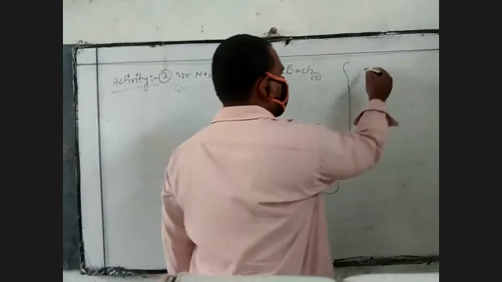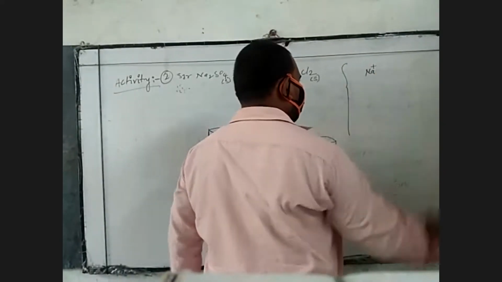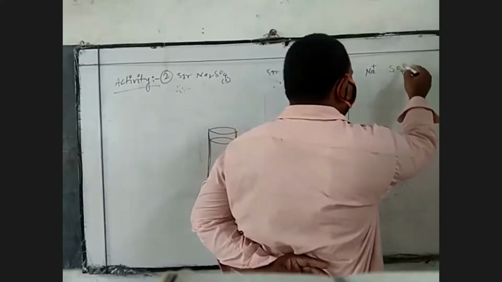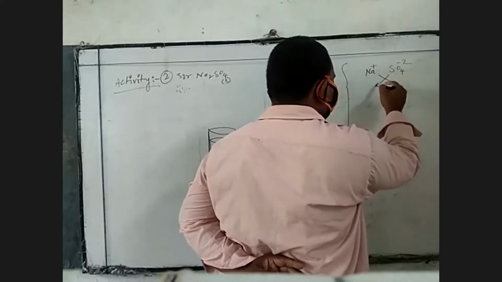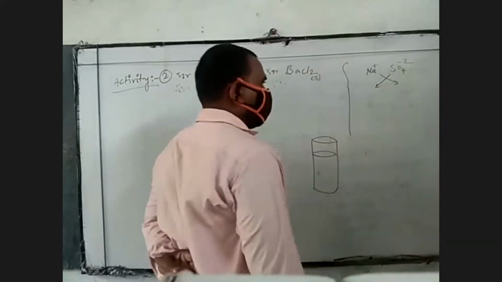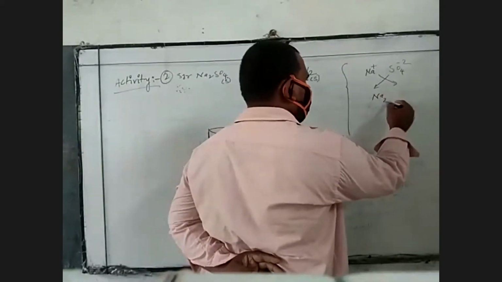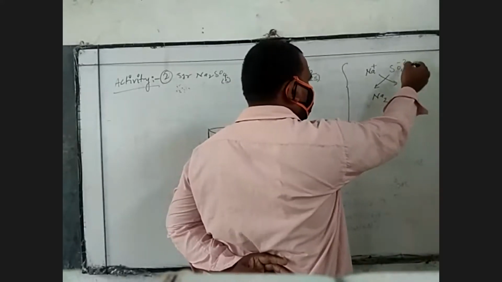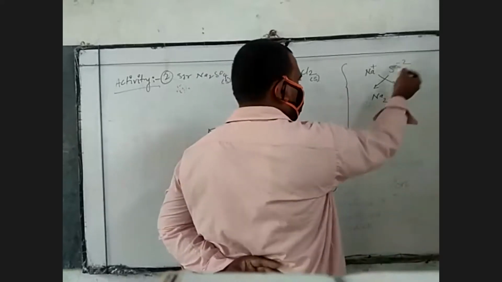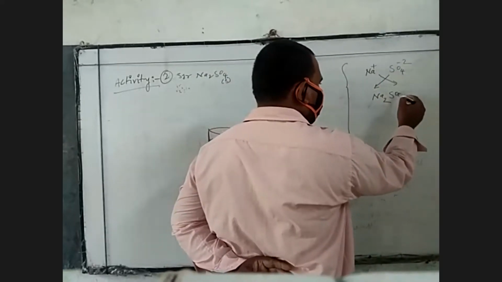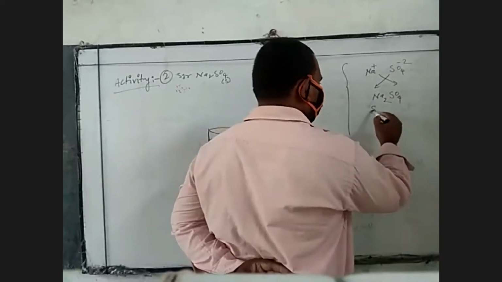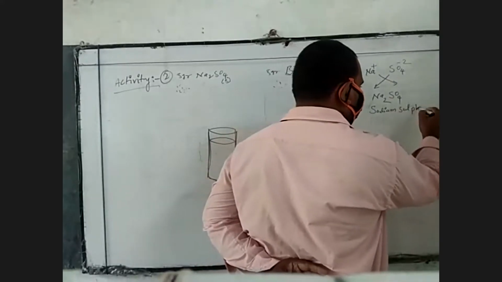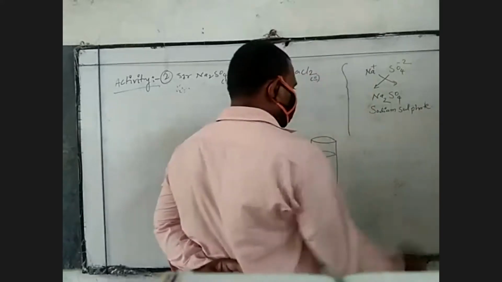Sodium sulfate: sodium is Na plus, already a charged species, you know. Sulfate means SO4 minus 2. Using the cross method, the minus 2 goes to the opposite atom at the bottom, so you write Na2SO4. This minus 2 belongs not only to the oxygen but to the total group. The plus 1 goes to the sodium. This is sodium sulfate.